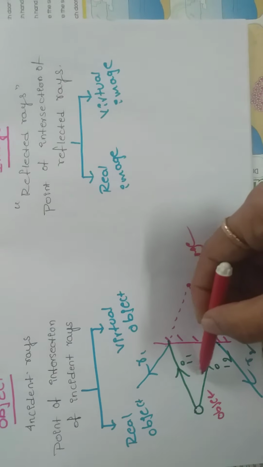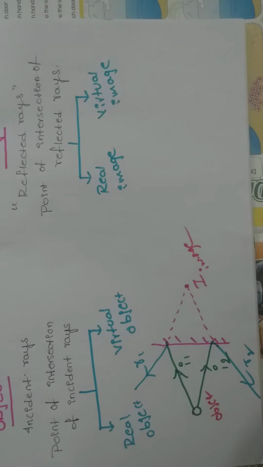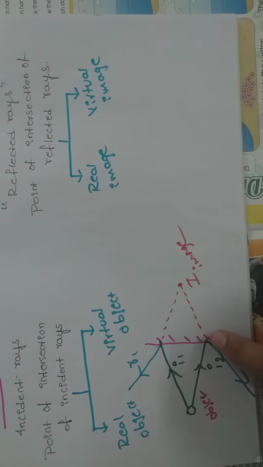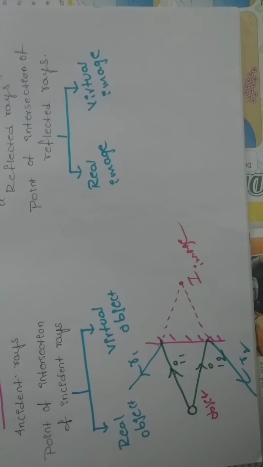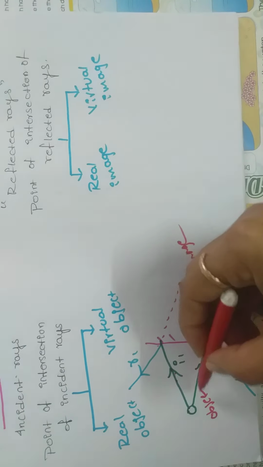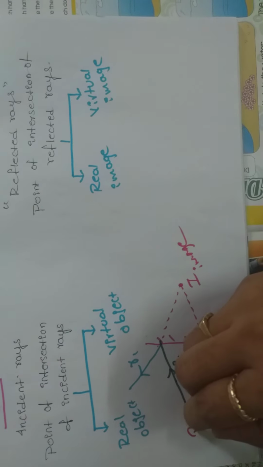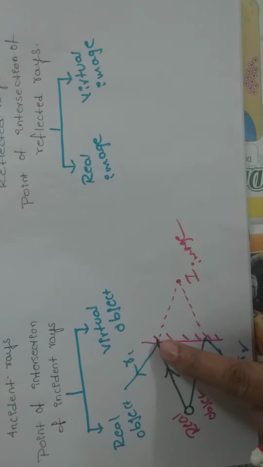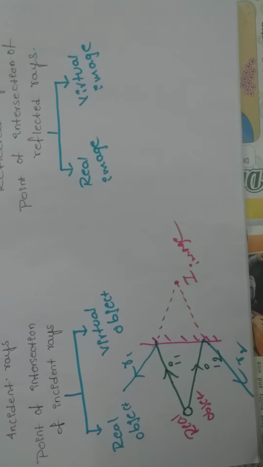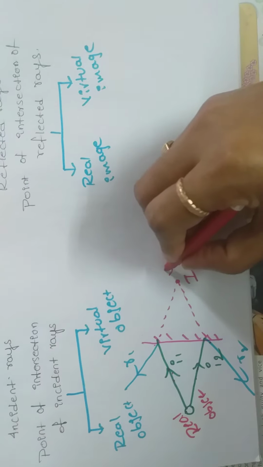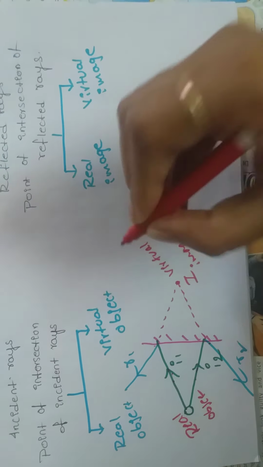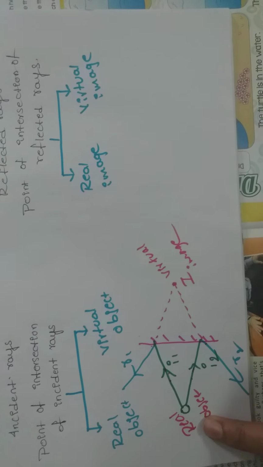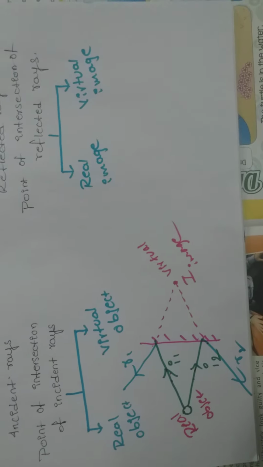So here these 2 rays are real rays. And these 2 reflected rays are extension of reflected rays. So where the point that real rays are meeting, there we are getting a real object. Where the point extension of reflected rays are going to meet, there we are getting virtual images. Okay? So the real object always forms virtual images.